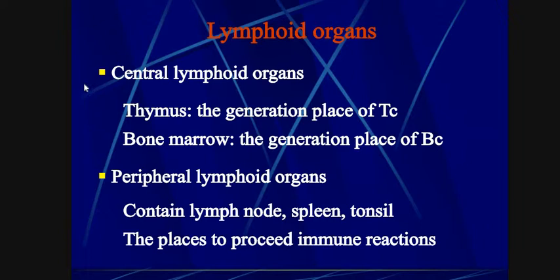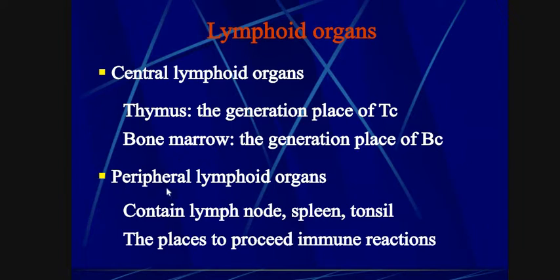Lymphoid organs are of two types: central lymphoid organ and peripheral lymphoid organ, means primary lymphoid organ and secondary lymphoid organ. The primary lymphoid organs are two, thymus and bone marrow.